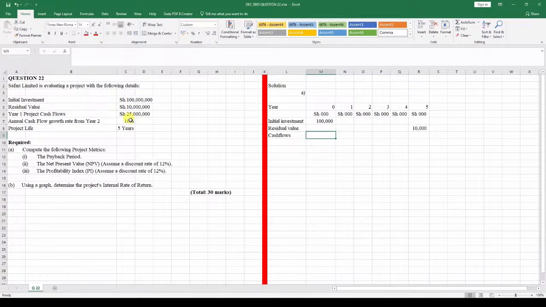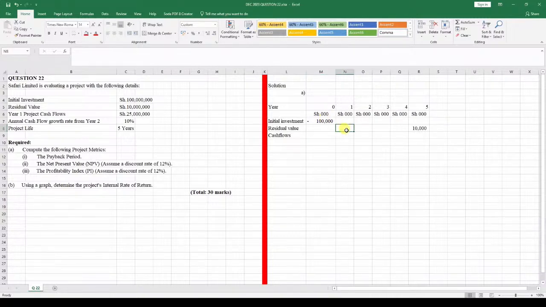Assuming this is the initial investment, we can put a negative value, so it's negative, and it appears as an outflow. We can put the values over here as follows.